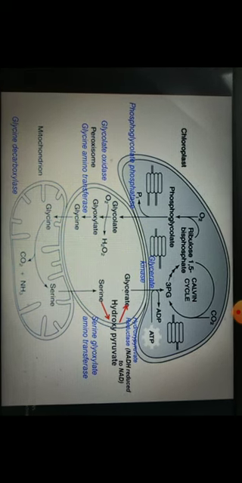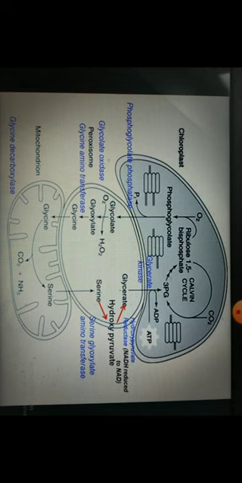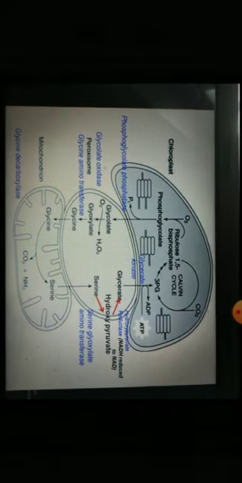So this serine which is formed, another amino acid formed in mitochondria, is transported back to peroxisome, where the serine is converted to hydroxypyruvate. Now this hydroxypyruvate is converted into glycerate, and then glycerate is converted to 3-phosphoglycerate. 3-phosphoglycerate is used in the Calvin cycle, and through this 3-phosphoglycerate, RuBP, ribulose 1,5 bisphosphate, is again regenerated, which again combines with oxygen to complete this cycle. So this is how photorespiration takes place.